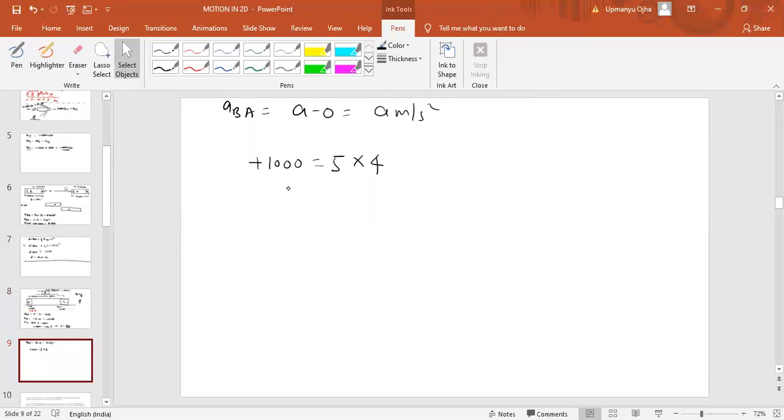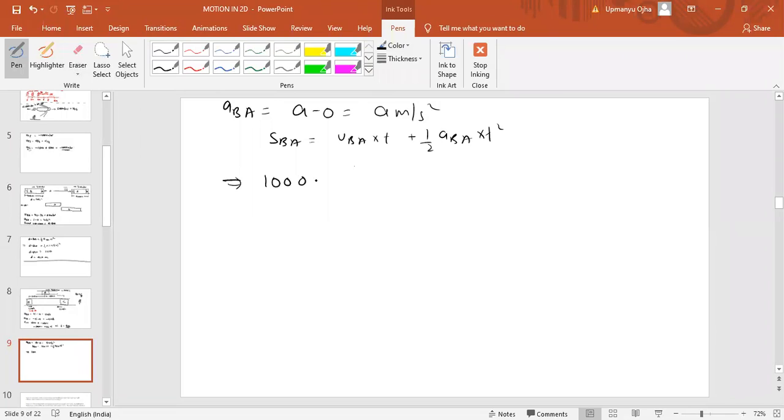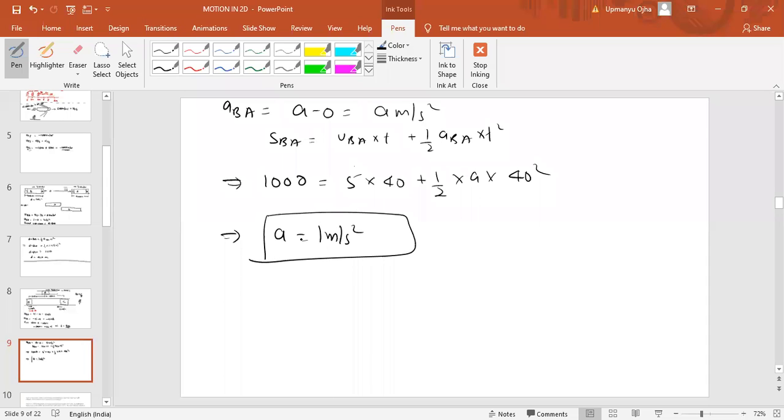Okay, so we are using the equation of motion here. S_BA must be equal to u_BA into t plus half a_BA into t square. Displacement of B with respect to A is 1000 meters. So 1000 equals 5 into 40 plus half into a into 40 square. If you solve, you get the acceleration of B with respect to A as 1 meter per second square. This is the answer of the question.